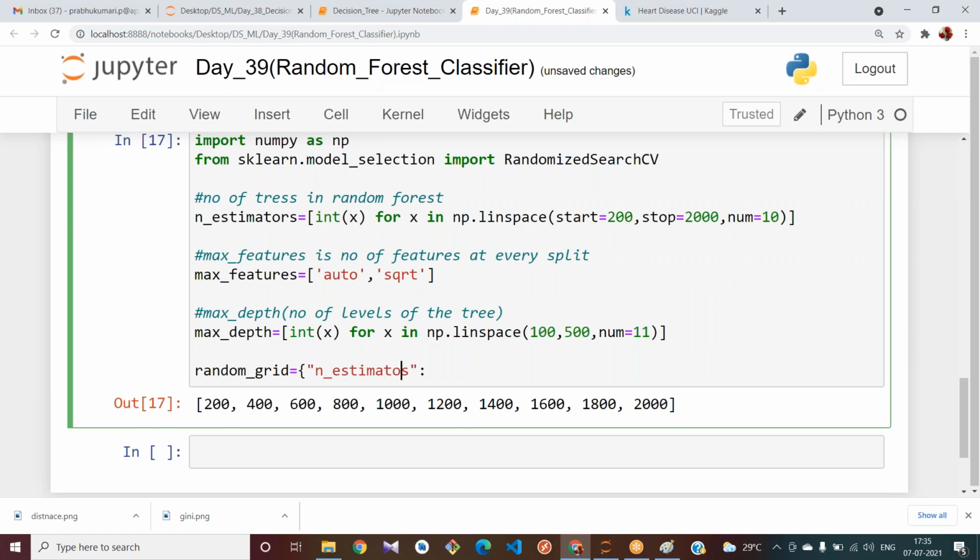See, n_estimators. All of you, try to create a dictionary with the same key and value with these names. I'm trying to do that only here. Comma. What is the other key? Max_features.